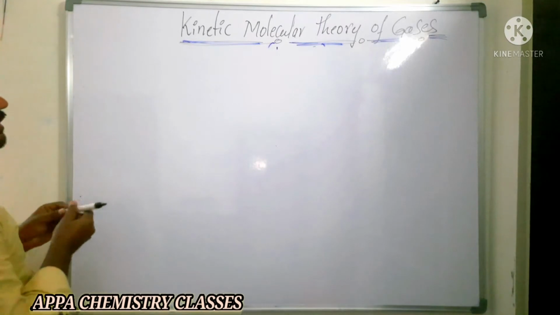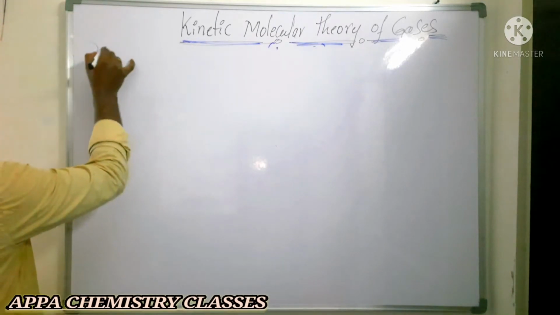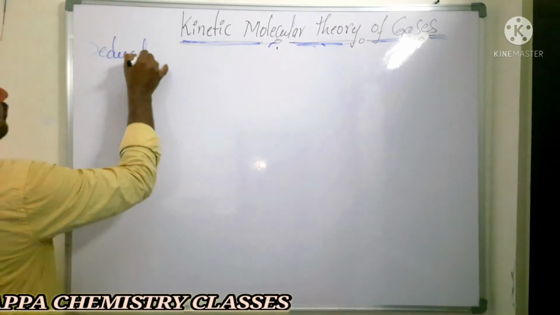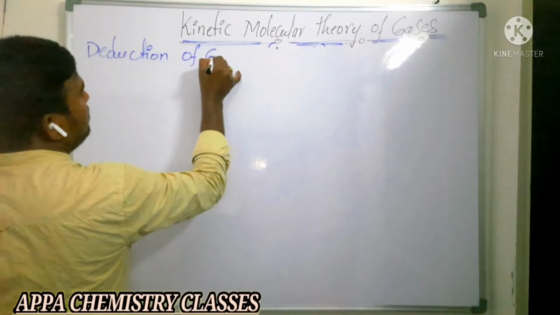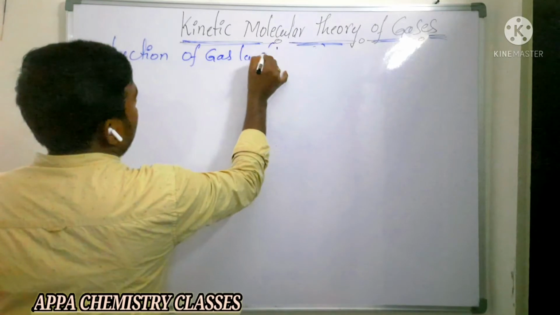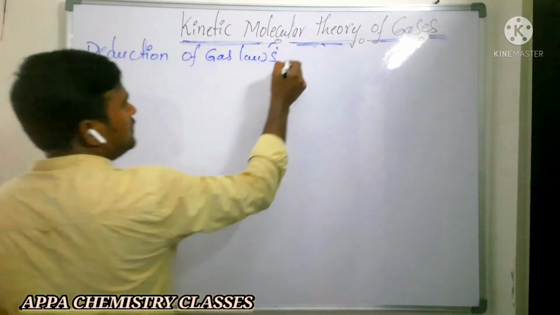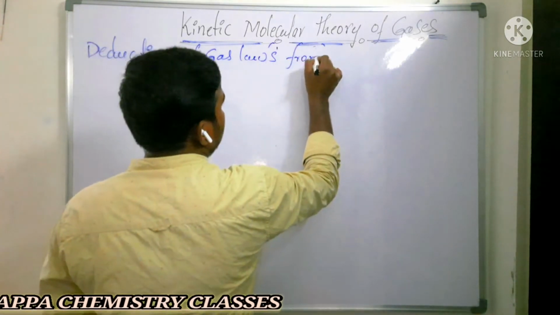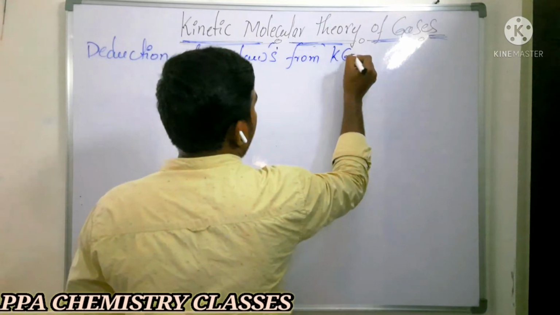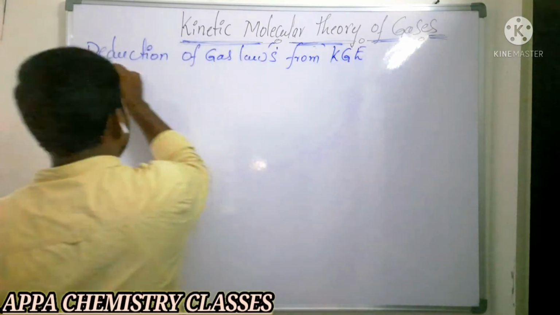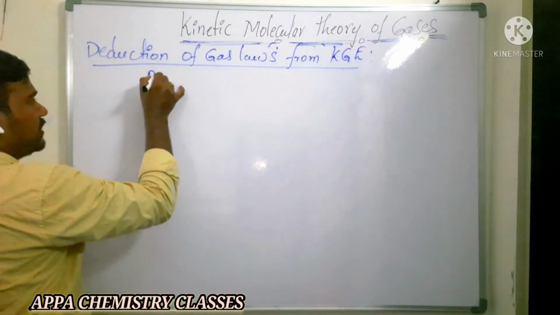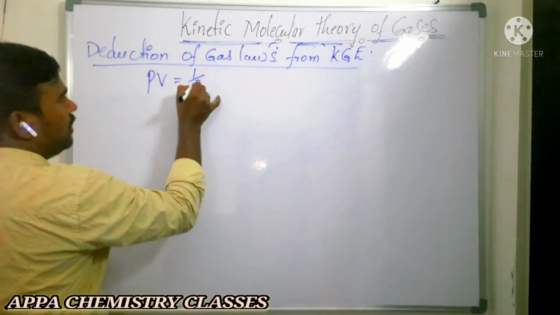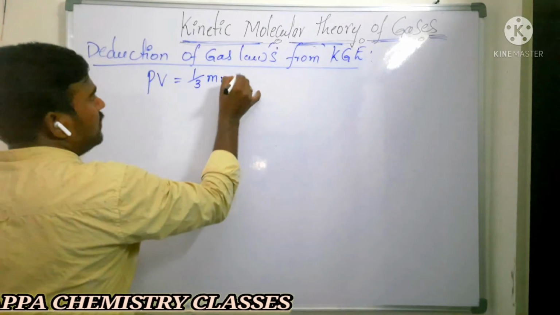So, deduction of gas laws from the kinetic gas equation, KGE. Kinetic gas equation is which one? PV is equal to 1 by 3 mnc square.